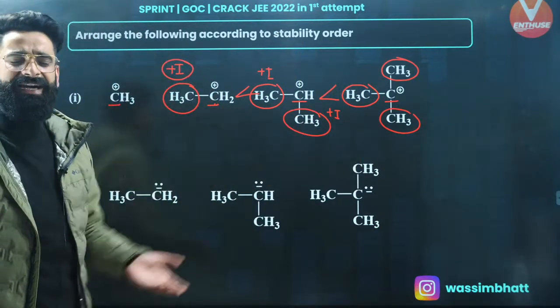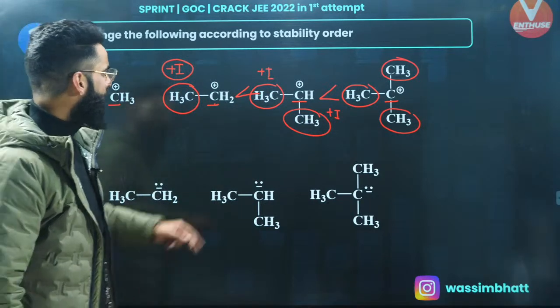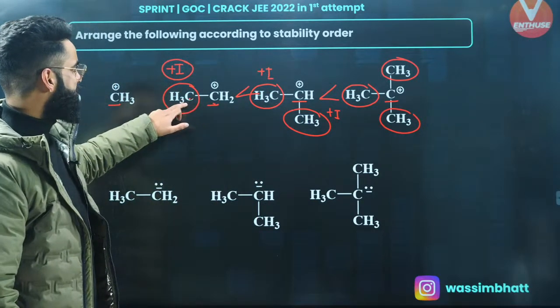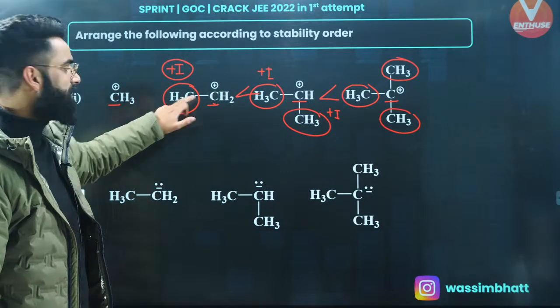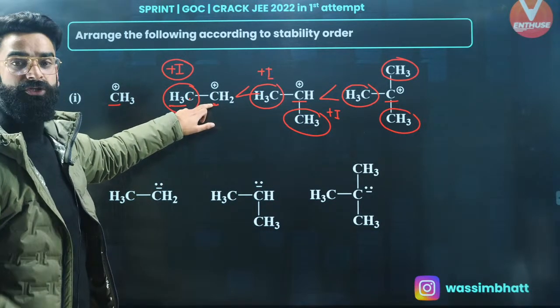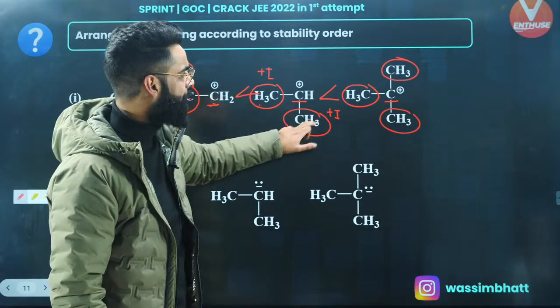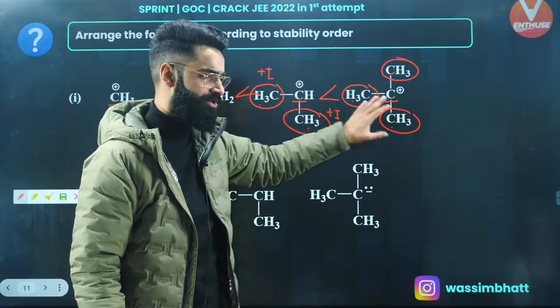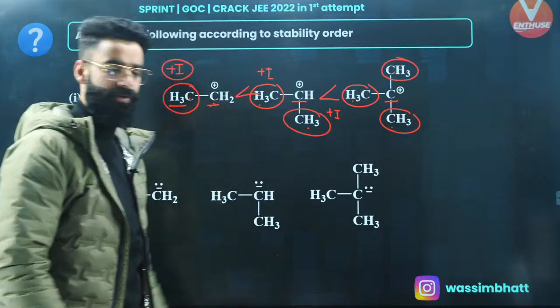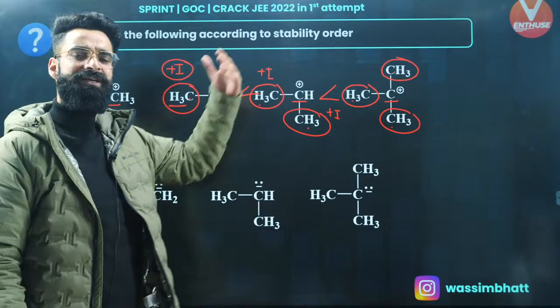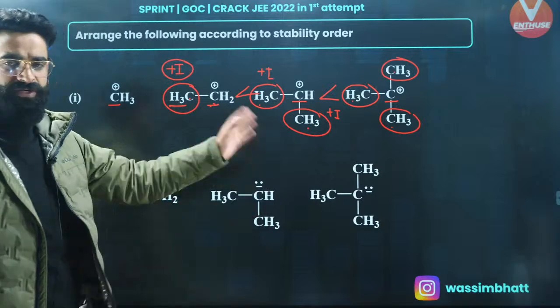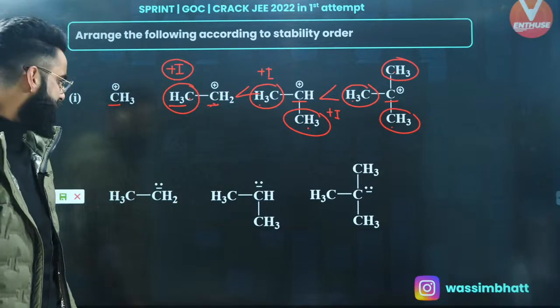Or you can decide it on the basis of hyperconjugation as well. Over here, this is the alpha carbon. So there are three alpha hydrogens stabilizing this carbocation through hyperconjugation, through plus H. Similarly, there are six alpha hydrogens, and over here there are nine alpha hydrogens stabilizing this carbocation, right? More the alpha hydrogens stabilizing the carbocation, more is going to be the stability of the carbocation, as simple as that.